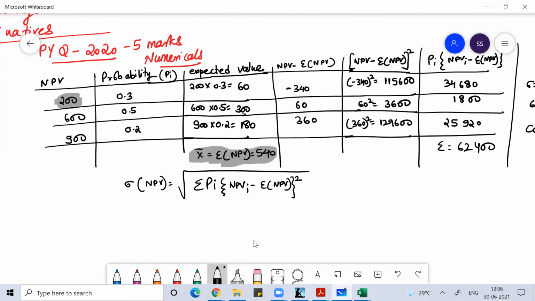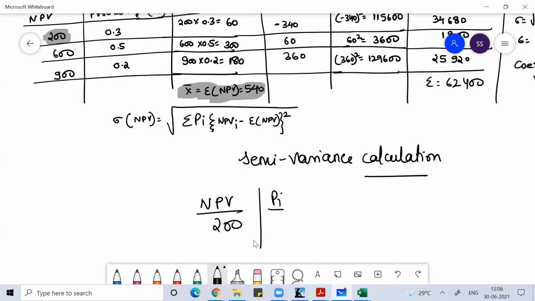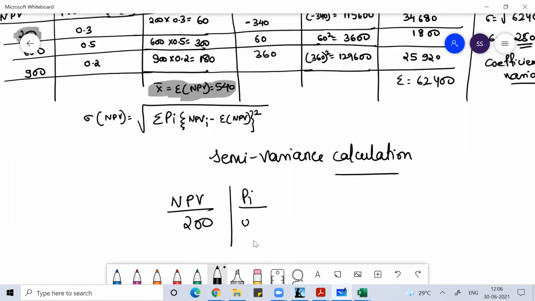So for the semi-variance calculation, I only have to consider those values that are lesser than the mean value. So my NPV is 200, and the probability for that is 0.3.